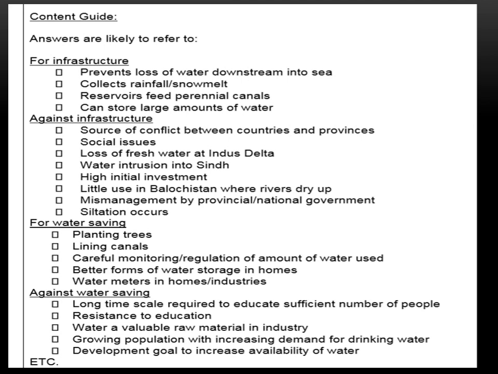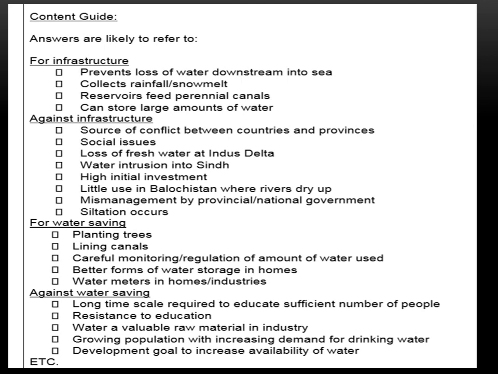All these points you can add, all the good points and the drawbacks of each of the views, and all these are the type of examples you are giving. When you say little use in Balochistan, you are particularly giving the example of Balochistan, and you are developing your answer when you are elaborating this point. Siltation occurs.